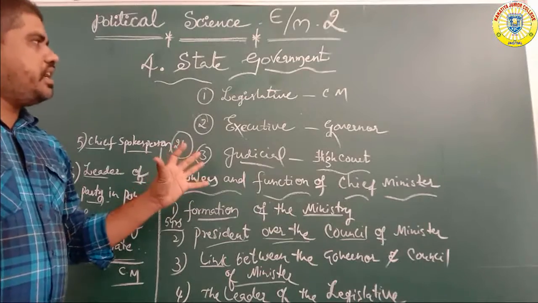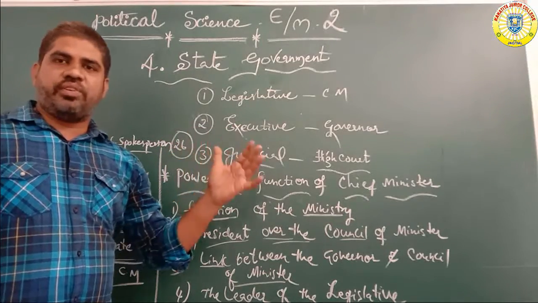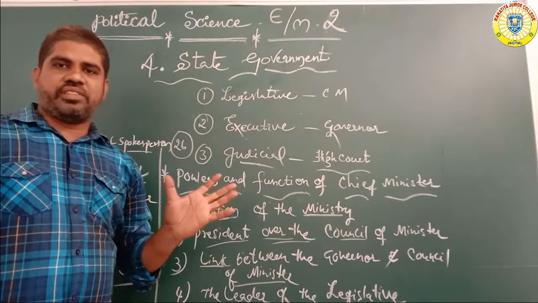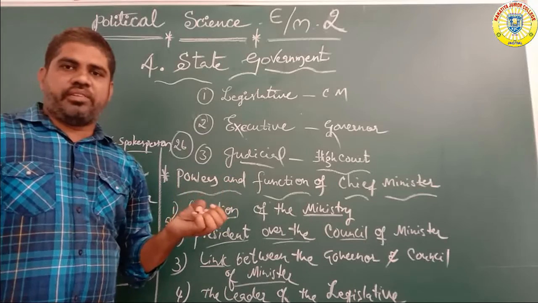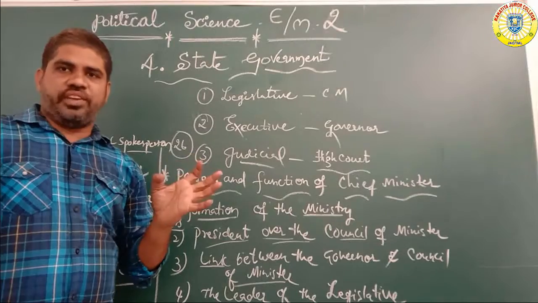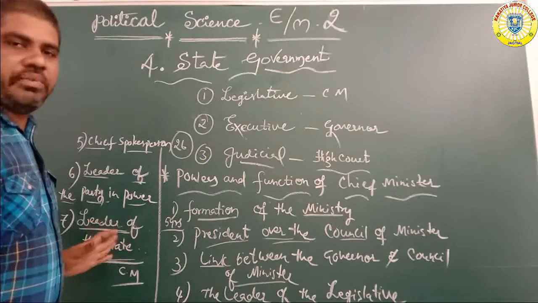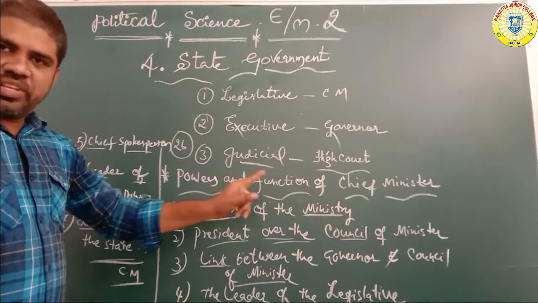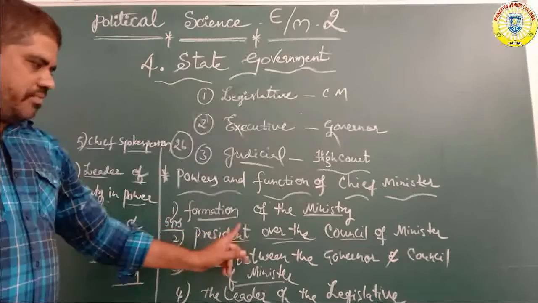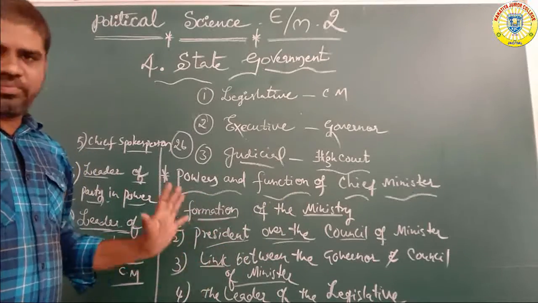So this is the second type of character under the state level. Yesterday we discussed the powers and functions of the governor. The governor has five to six types of functions. How many types of functions does the chief minister have? Seven types. The first one is the formation of the ministry, presiding over the council of ministers.